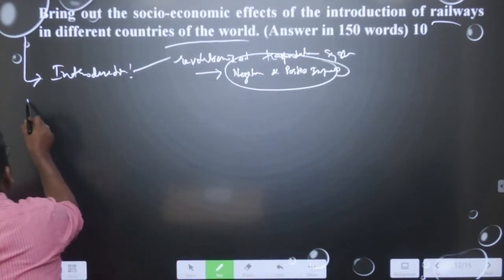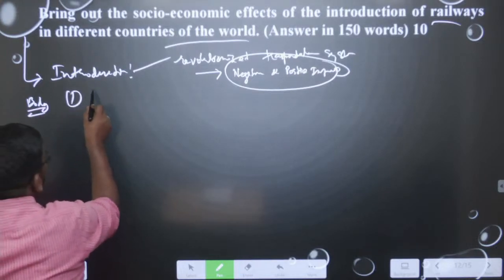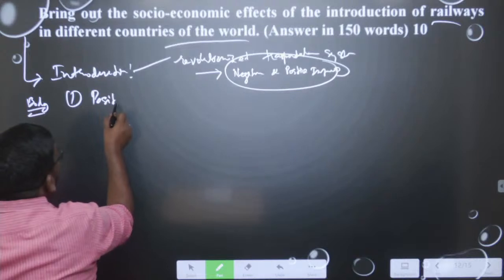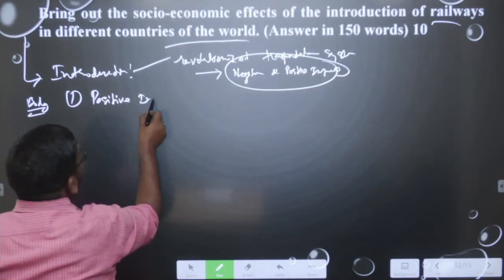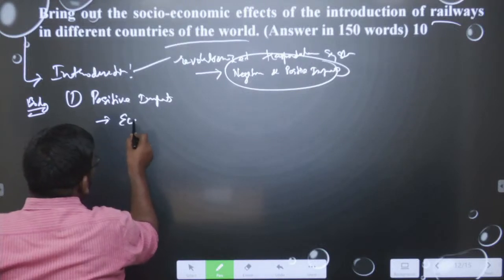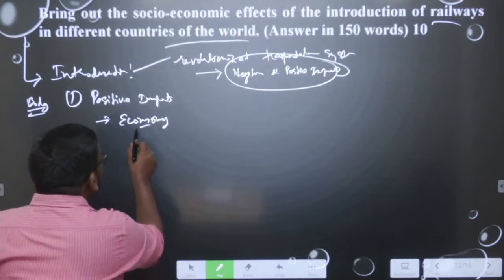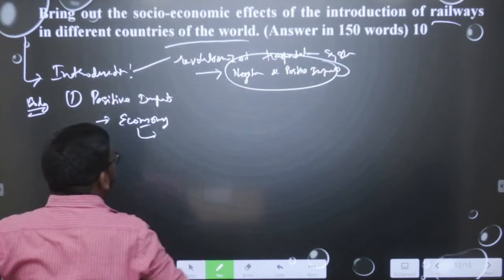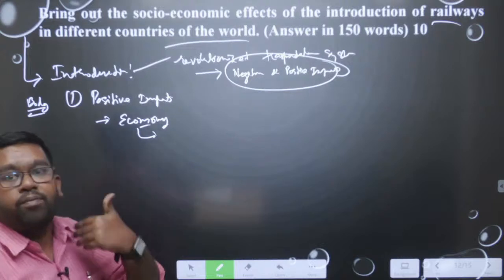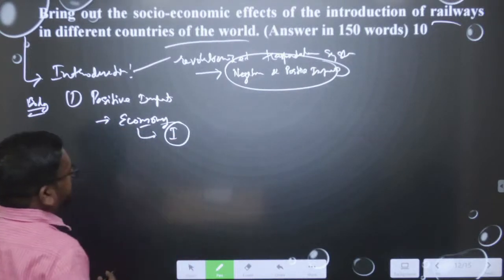In the body, firstly we will write the positive impact. In the economy, we can say that when the railway lines came, it developed industries. So, industrialization came.